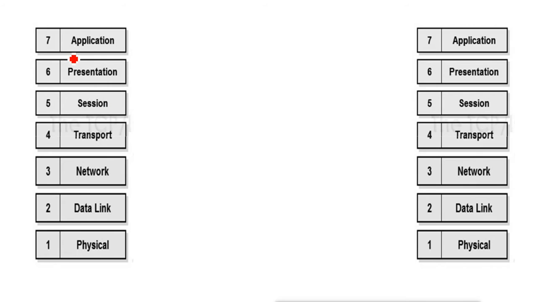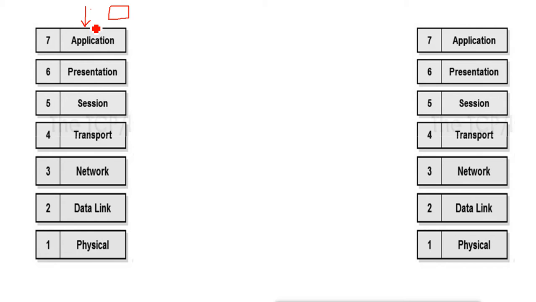So why are we writing it like this? Because it defines how the data goes from one device to another device. That means if this is my device here, when the data goes out from my device, it will go through the application, presentation, session, transport, network, data link and physical layer.